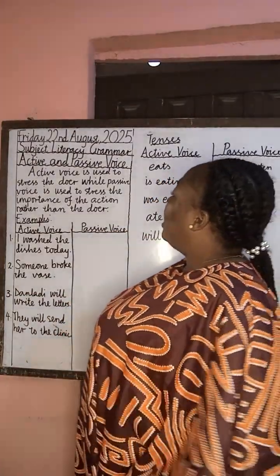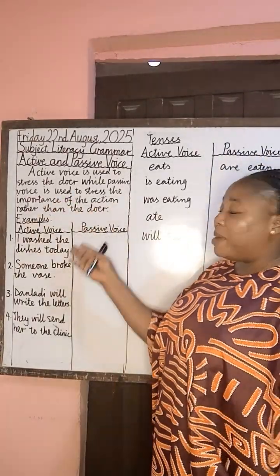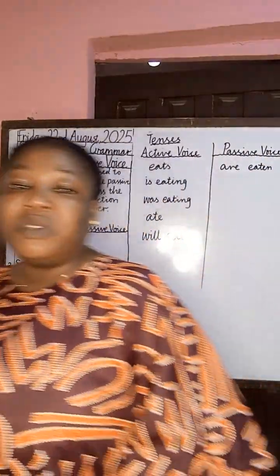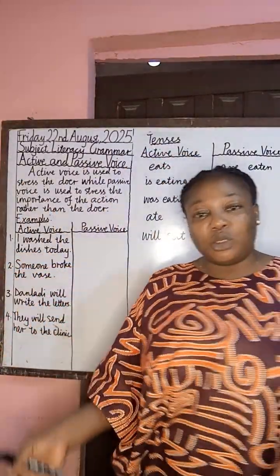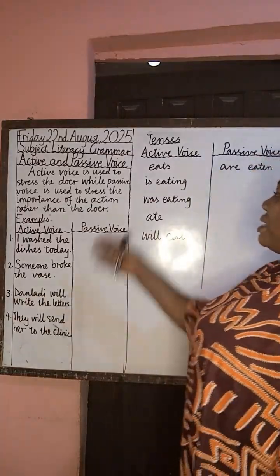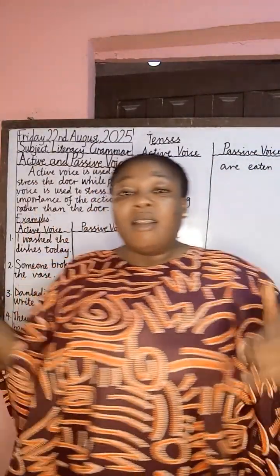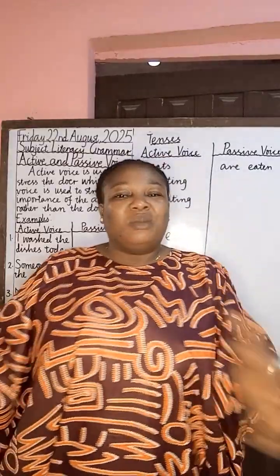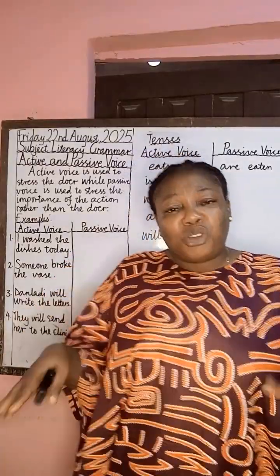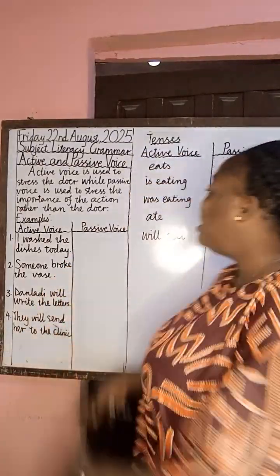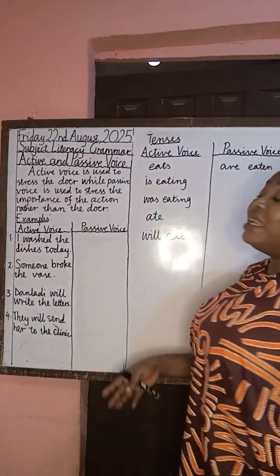So we'll be looking at active voice. It says active voice is used to stress the doer. The doer is the subject of the action. The person who performed the action is the doer. Now, passive voice is used to stress the importance of the action. The passive voice doesn't really have to talk about the doer of the action, but it stresses the action. It makes us know the importance of the action rather than the doer.